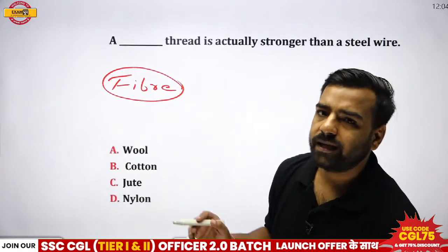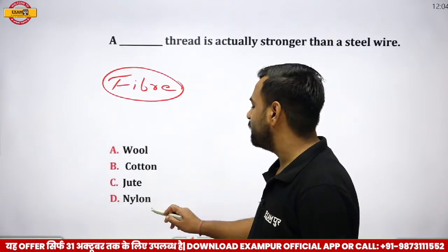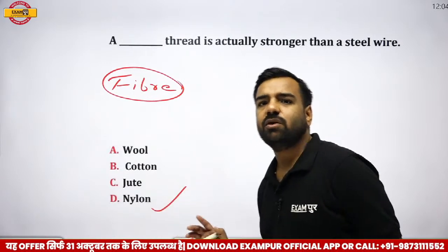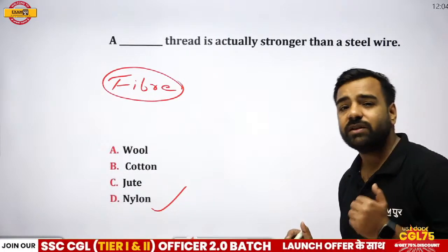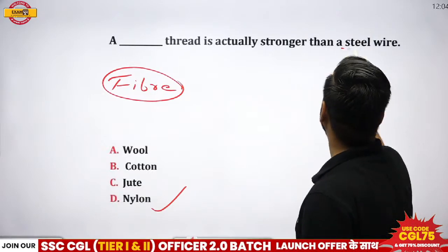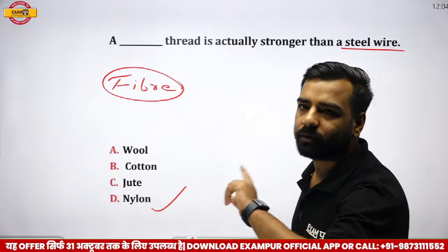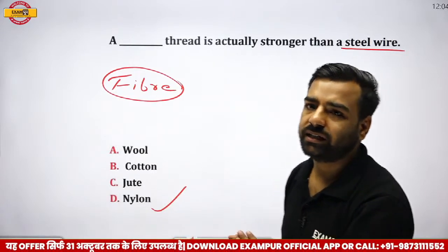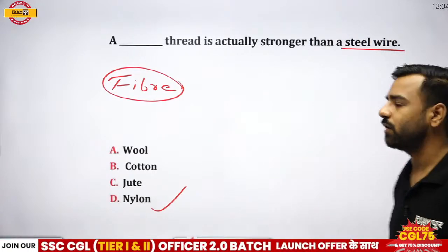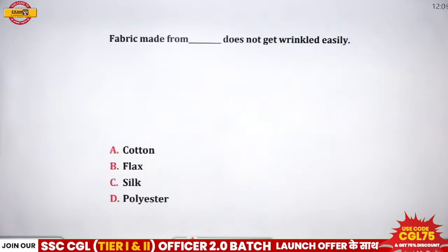Okay, I'll tell you what the correct answer is. Here, nylon is going to be the correct answer. Please do not forget, nylon is a thread which is actually stronger than steel wire. Very important. Nylon was the correct answer, and it's very important. Do not forget. Okay, let's move forward now.